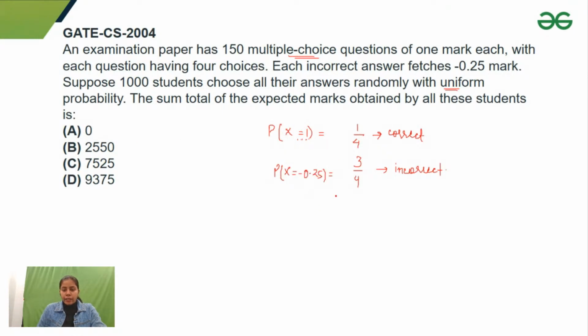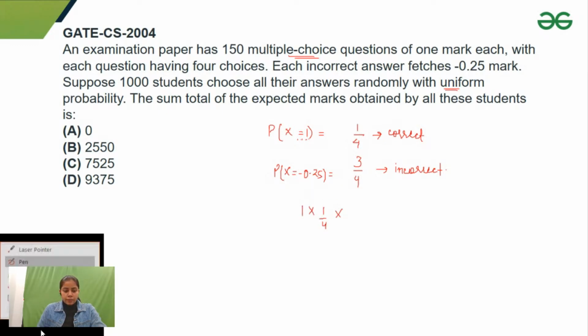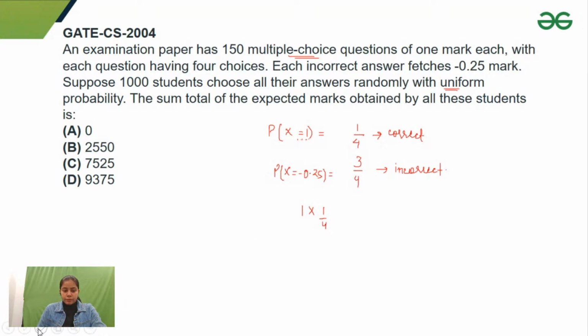Right? So I want to find out the expectation. Expectation would be 1 into 1 by 4 plus minus 0.25 into 3 by 4. So I can write minus 0.75. 1 minus 0.75. So that would give me 0.25 by 4. 0.25 by 4 would give me 1 by 16. So expectation of x would be 1 by 16.